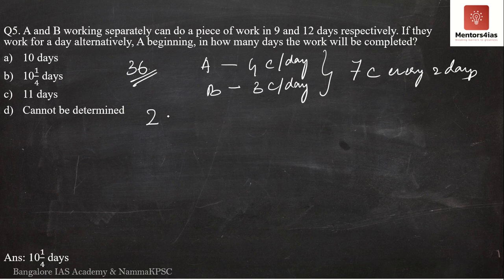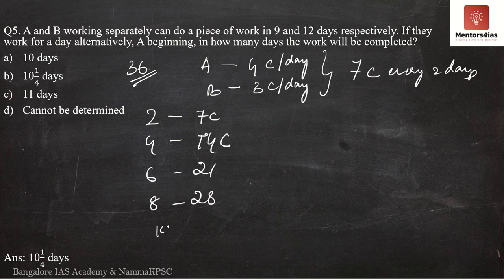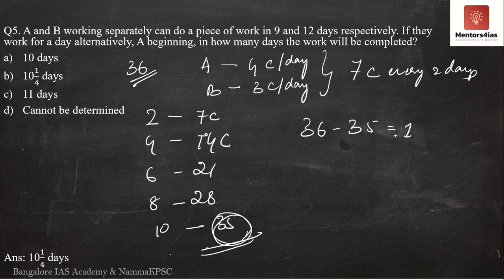So every 2 days I have 7 chocolates. Every 4 days we have eaten 14 chocolates. Every 6 days 21 chocolates. Every 8 days 28 chocolates. After 10 days 35 chocolates would have been eaten. So after 10 days 35 chocolates are eaten. How many chocolates are remaining? 36 minus 35 equal to 1.